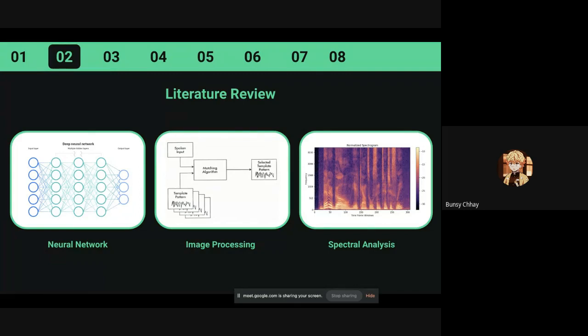Okay, for the literature review, during our research of the project, we have looked into many fields like neural network, image processing, and spectral analysis. And at the end, we came to the conclusion that we will use only spectral analysis to implement in our project, because it is more reliable and it is easy to implement using that field.